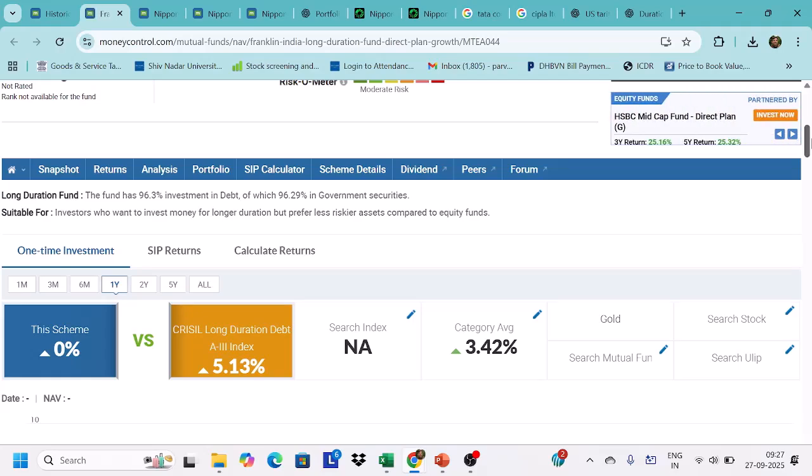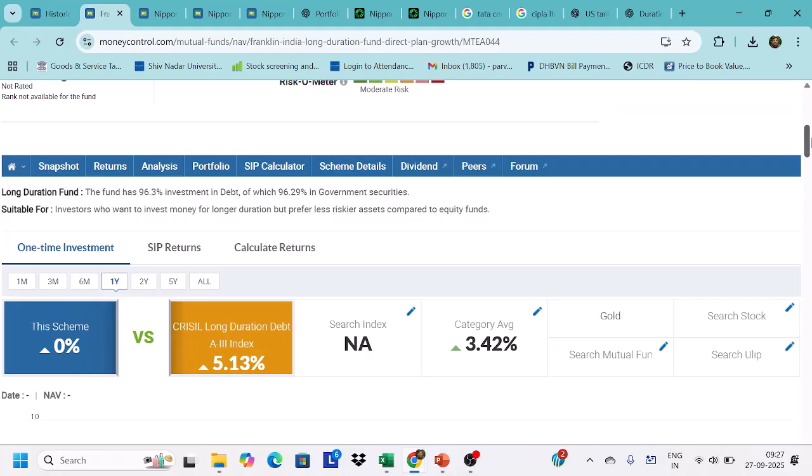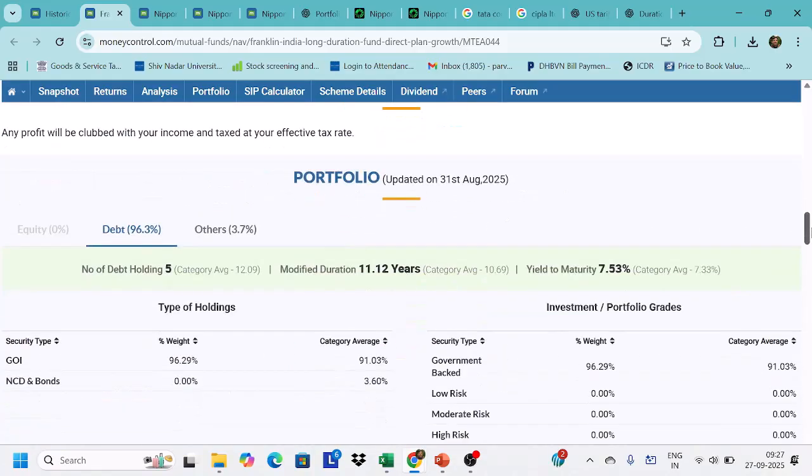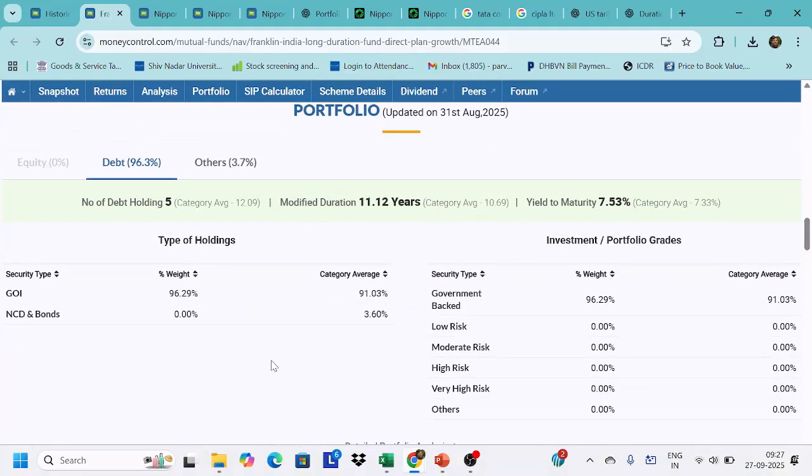So the fund has 96% investment in debt, of which 96.29% is in government securities, suitable for investors who want to invest money for longer duration but prefer less risky assets compared to equity funds. So they are less risky compared to equity funds, definitely, because you're putting your money in bond funds. But these funds are more sensitive to interest rate changes. If you look at where they're putting the money, GOI, that is government securities, almost 96% of the money. And non-convertible debentures and bonds of companies, about 3.6%.